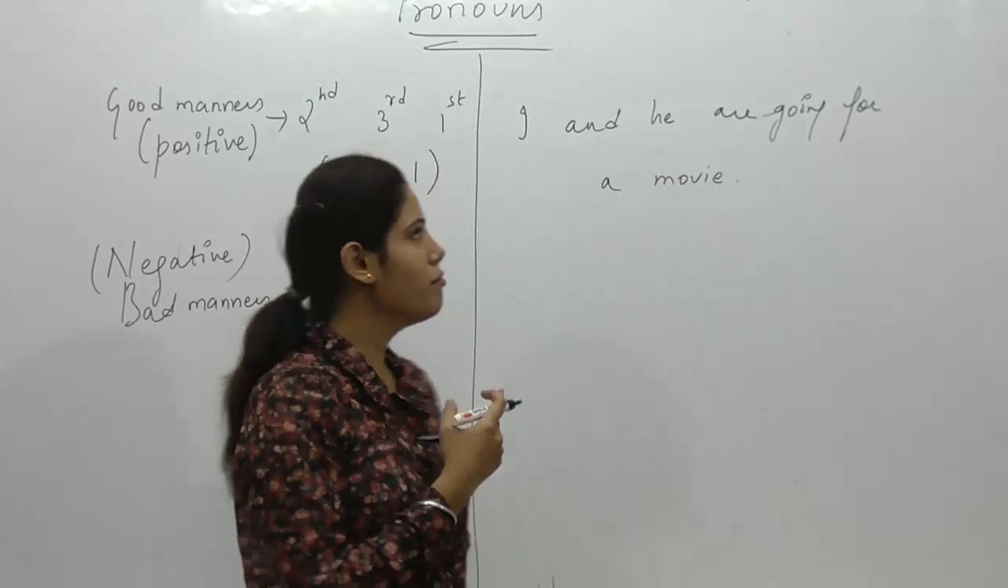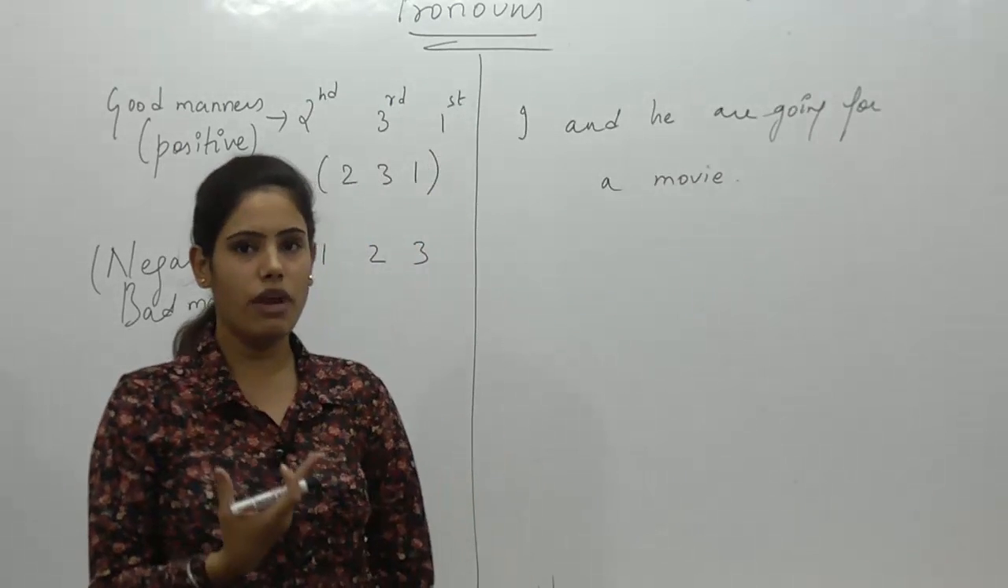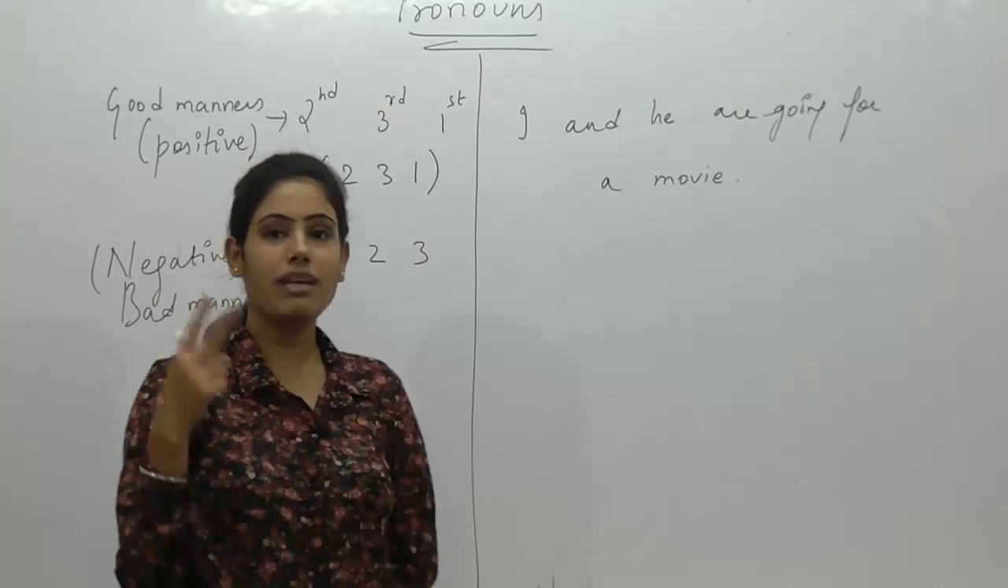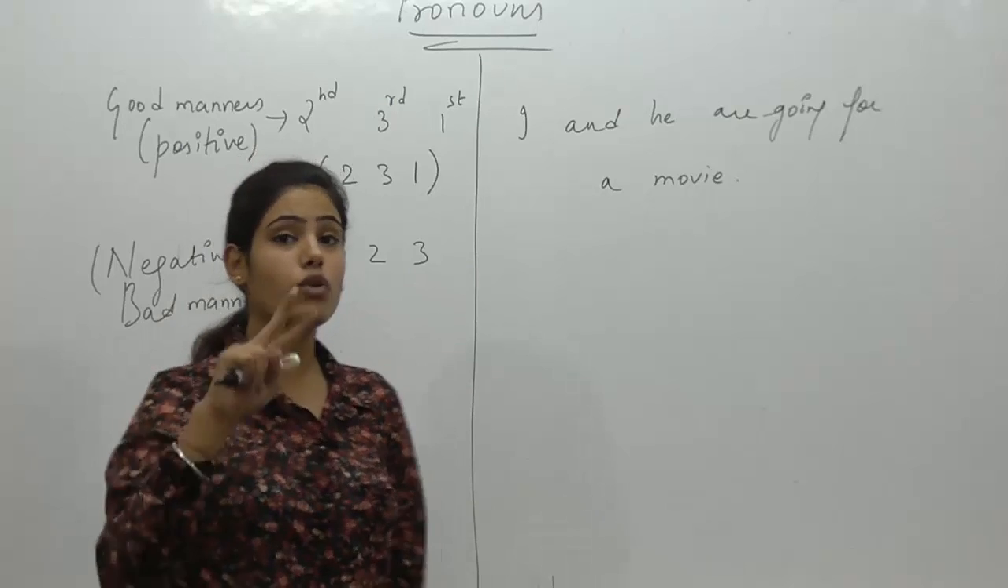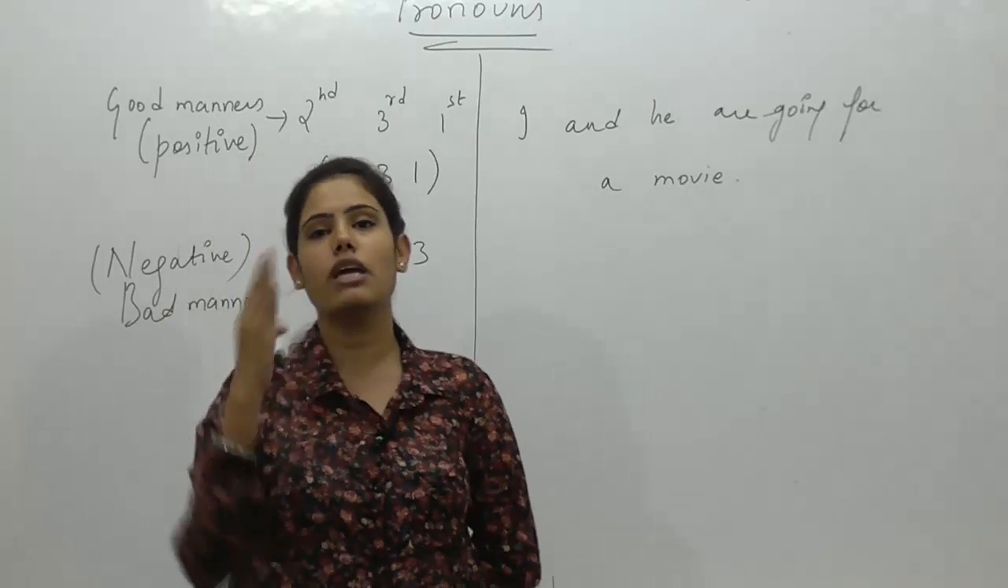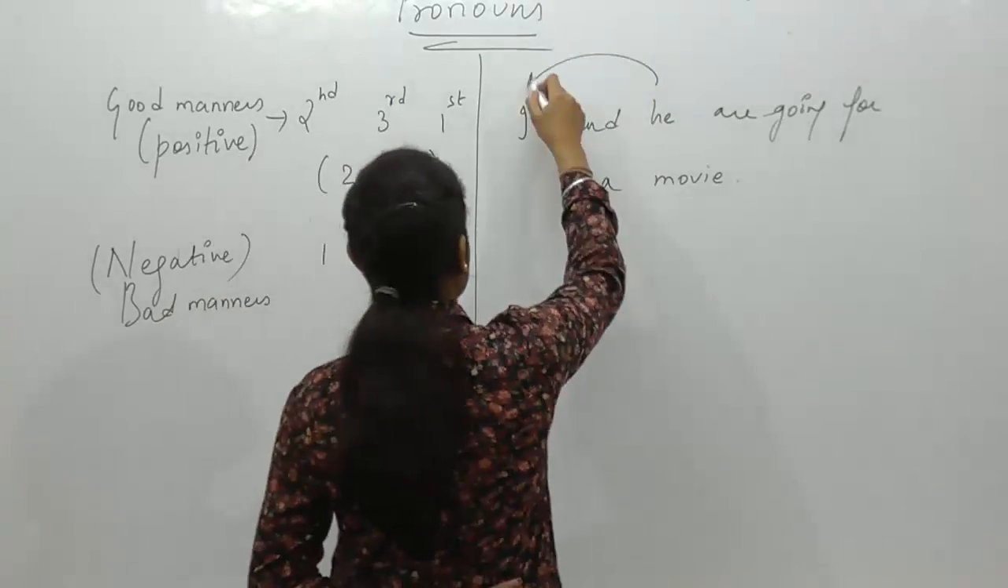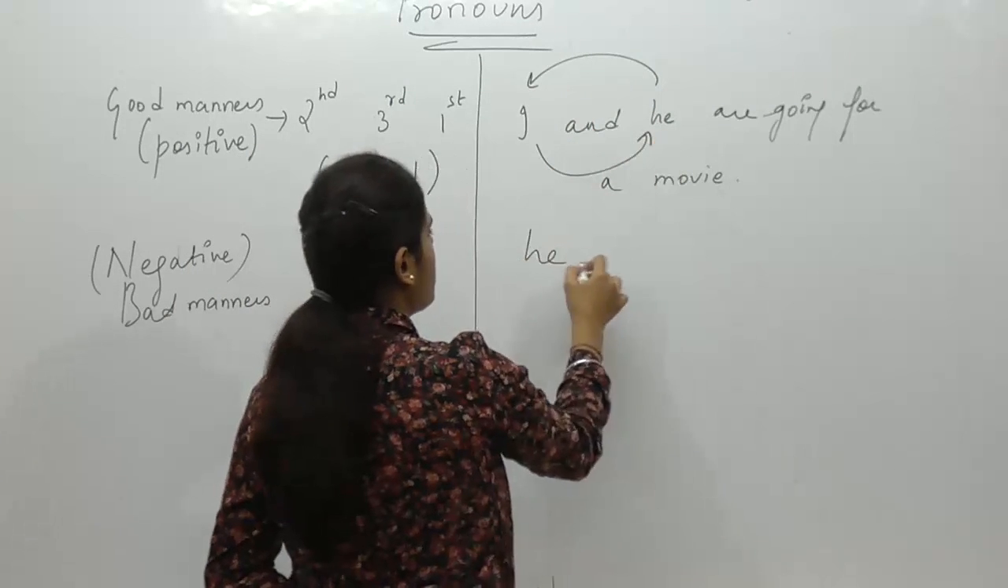Here something is missing, right? Which person is missing? Second person is missing, and we have written first and third. So not 1 3, we need 2 3 1, which means 2 is missing, so we'll get 3 and 1. So what we'll do, we'll change their places, that is he and I.